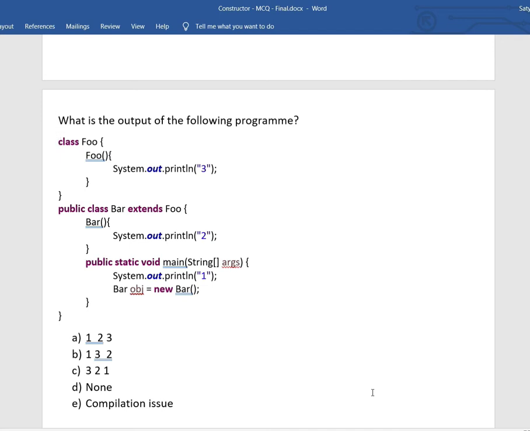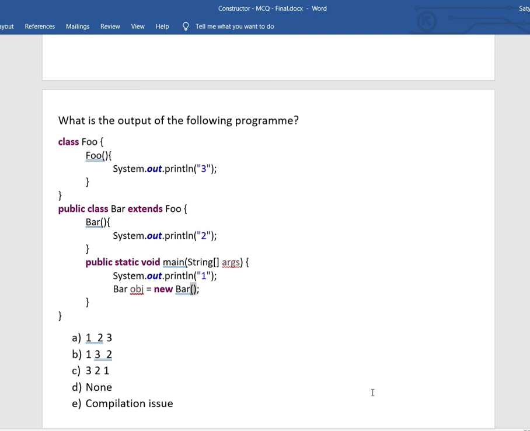So here we have a class Foo and we have a constructor Foo, and it's printing 3, and we have a class Bar extending the Foo class. So we are trying to utilize the functionality of Foo in the Bar class by extending that class, and the Bar class also has a constructor and it's printing 2, and both constructors are default constructors. And in our main method, the first line prints 1 and the second line we are creating an instance of Bar using a default constructor. We are not providing any parameters.